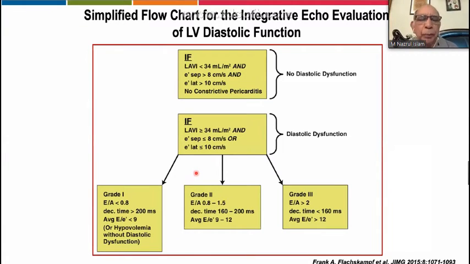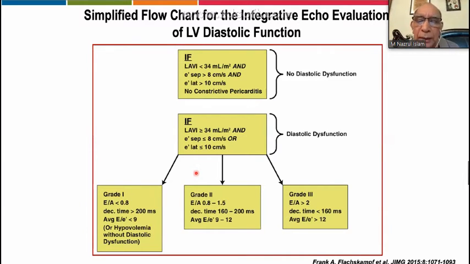To make it very simple to integrate echo evaluation, if in the top box the left atrial volume index is less than 35, E prime less than 8, E lateral 10, so possibly there is no diastolic dysfunction. So this is the simple aspect. But if the left atrial volume index is more than 34, E septal is less than 8, lateral less than 8, possibly they have got diastolic dysfunction. Very simple to understand, not to go into detail like the previous one.